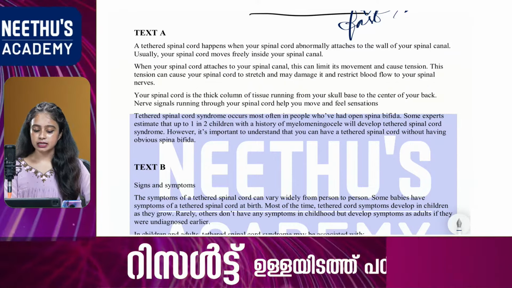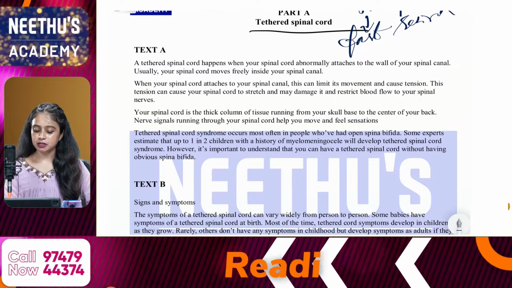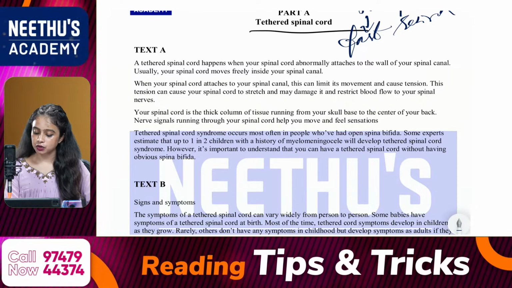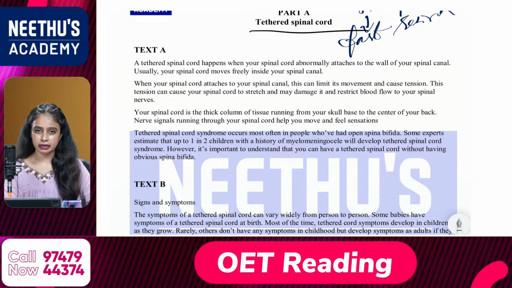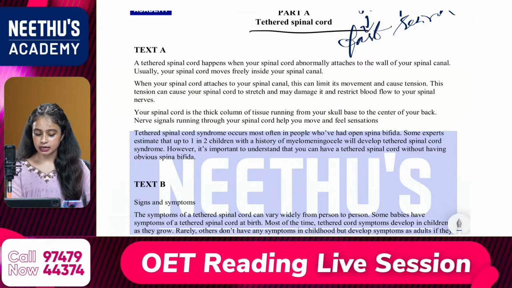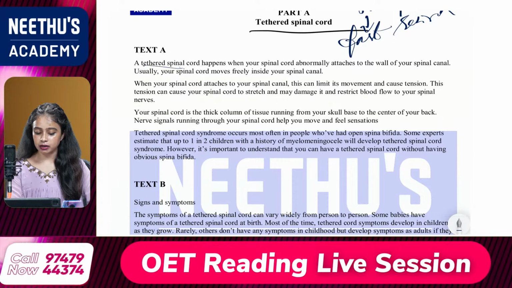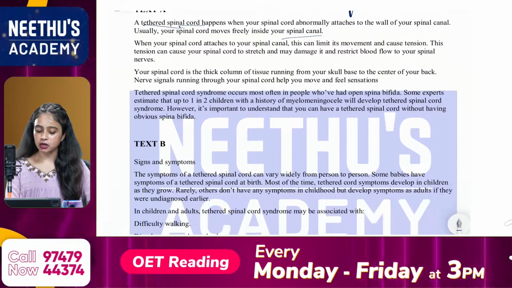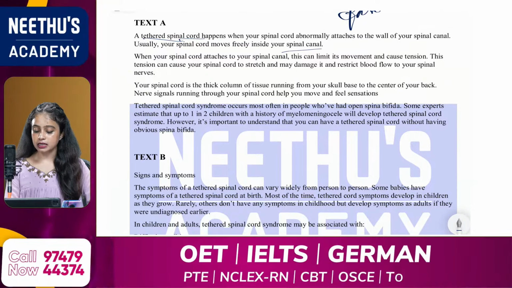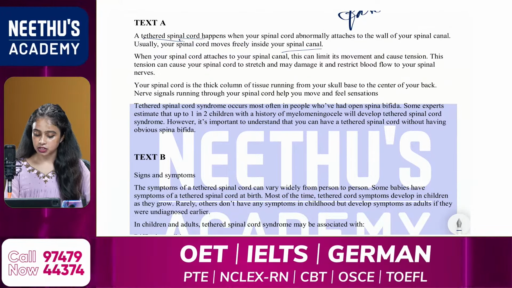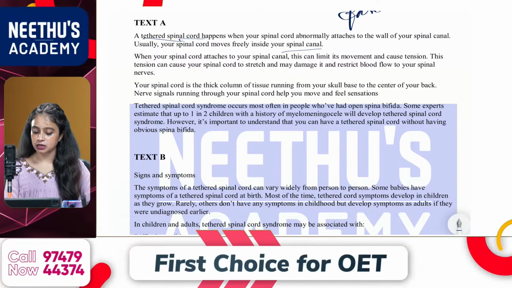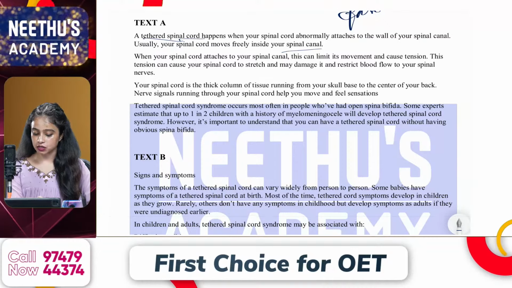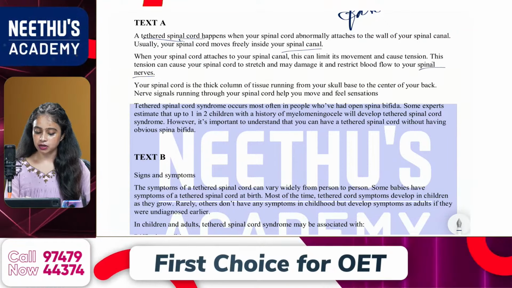A tethered spinal cord happens when your spinal cord abnormally attaches to the wall of your spinal canal. Usually your spinal cord moves freely inside your spinal canal. So from the first sentence, I am just marking tethered spinal cord, then spinal canal. When your spinal cord attaches to your spinal canal, this can limit its movement and cause tension. This tension can cause your spinal cord to stretch and may damage it and restrict blood flow to your spinal nerves. So my keyword from the second one is spinal nerves.